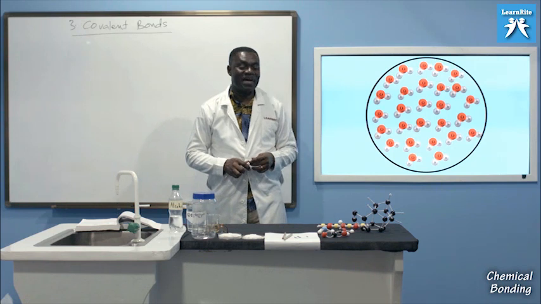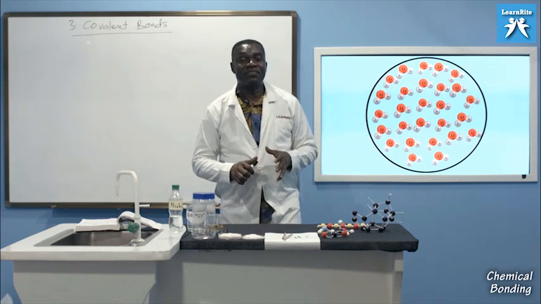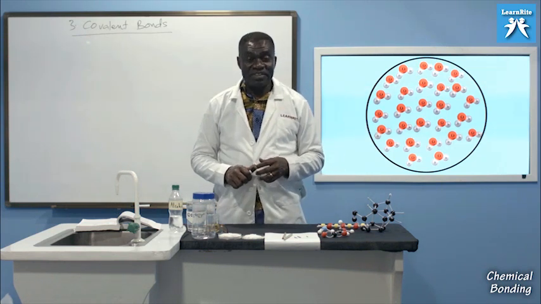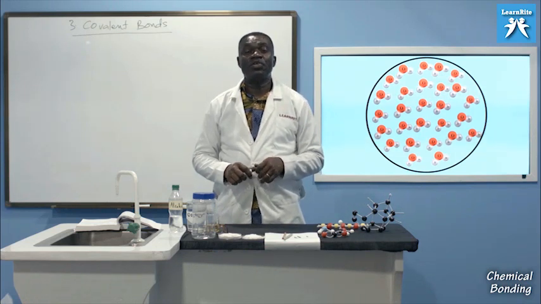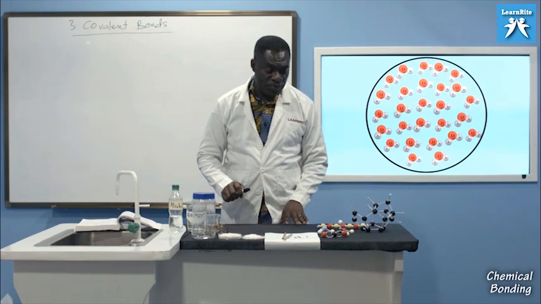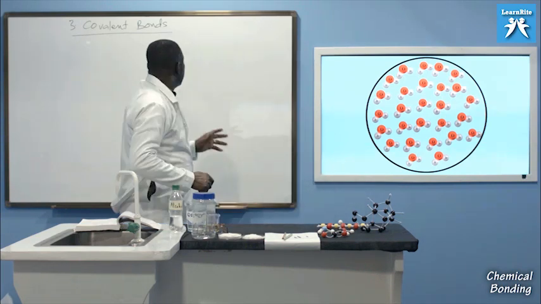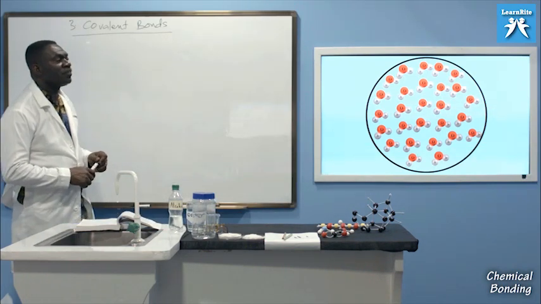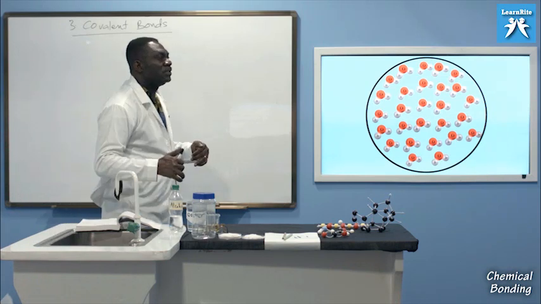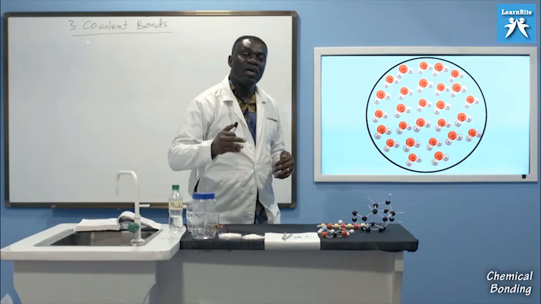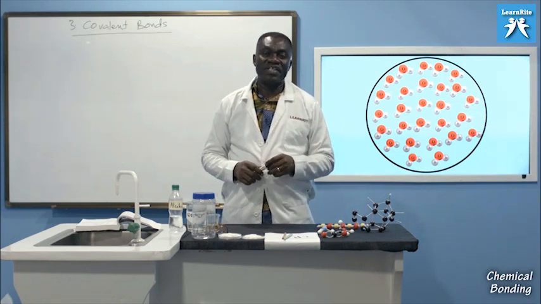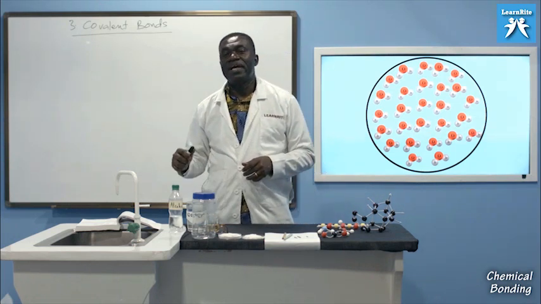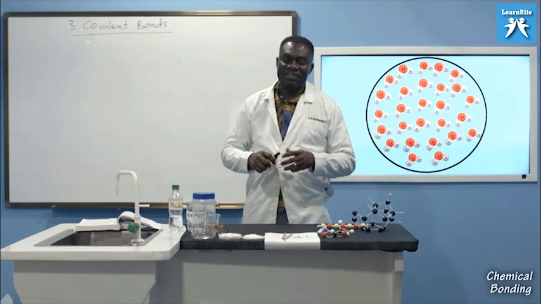Group 8, remember, they already have their octet fully filled. Very stable electronic configuration, and so they hardly take part in any reaction. They don't react at all because they are always stable. That is what we talked about covalent bonding. We saw the number of bonds that were formed for carbon, for instance, forming 4 bonds. We saw it for nitrogen forming 3 bonds. We saw it for chlorine forming 1 bond, and several others.